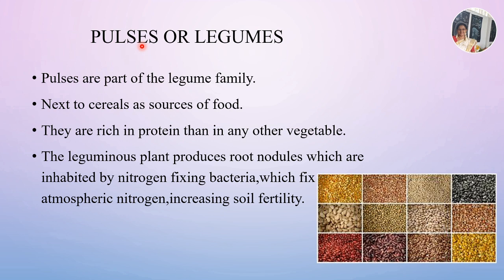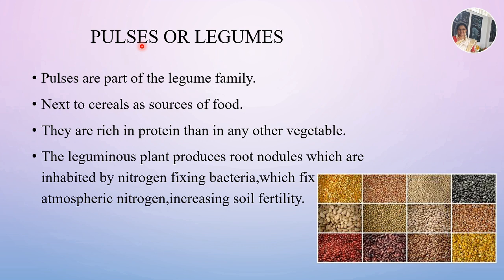Next important types are legumes or pulses. They are also known as grain legumes and they are the dried edible seeds of plants in the legume family or Fabaceae family. They are richer in protein than any other vegetable and are near to animal meat in food value.